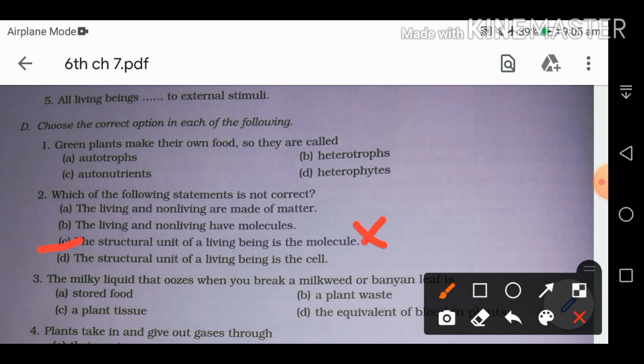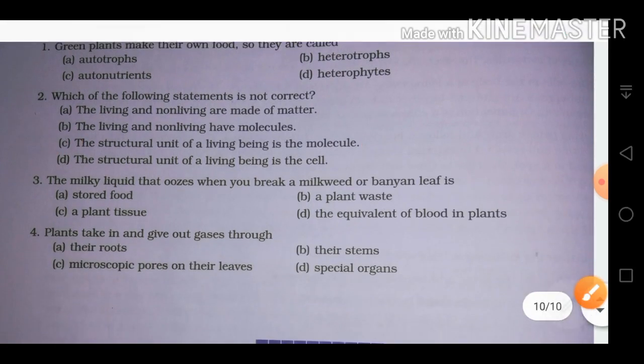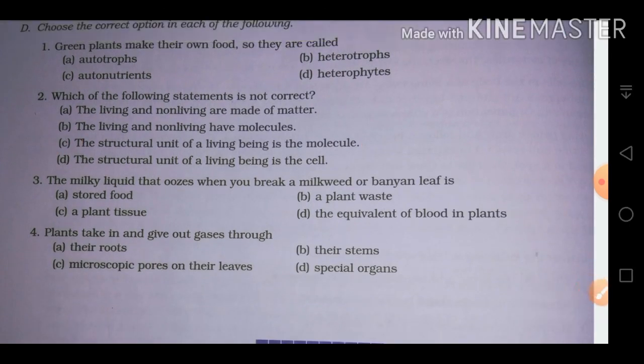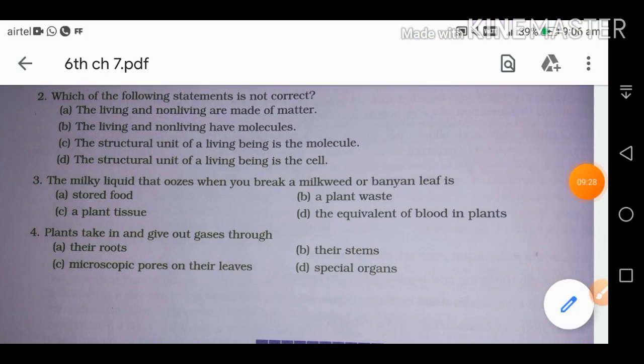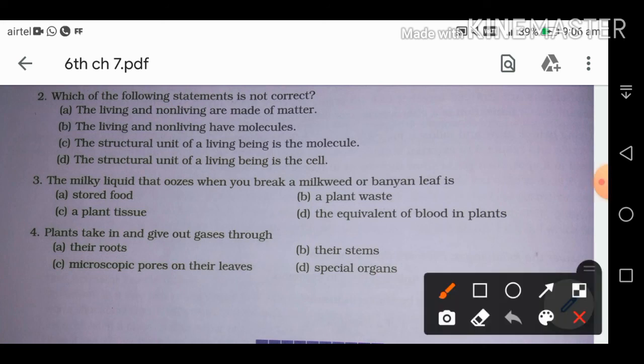So the next we have third one, the milky liquid that oozes when you break a milkweed or banyan leaf is a plant waste. The milky liquid which comes out is the plant waste. Fourth one, plants take in and give out gases through microscopic pores on their leaves, and we call them stomata.